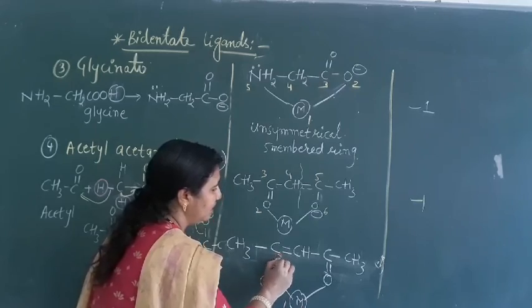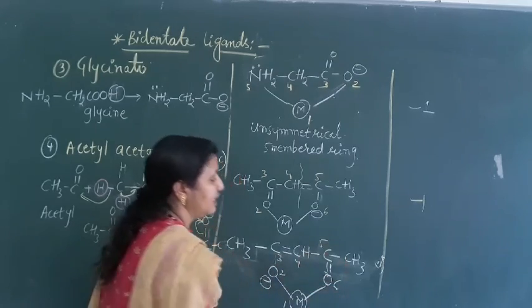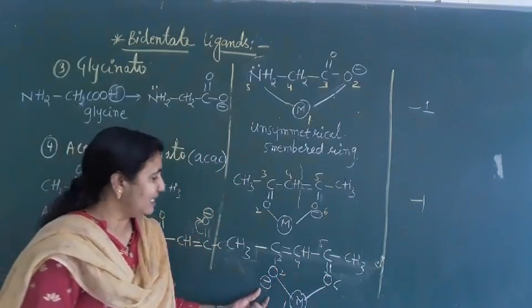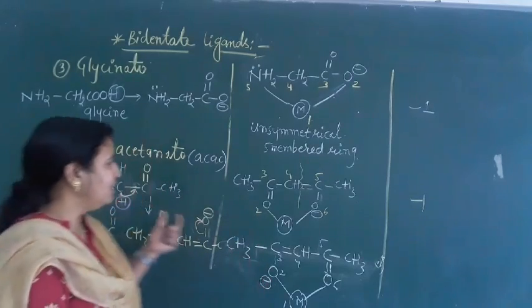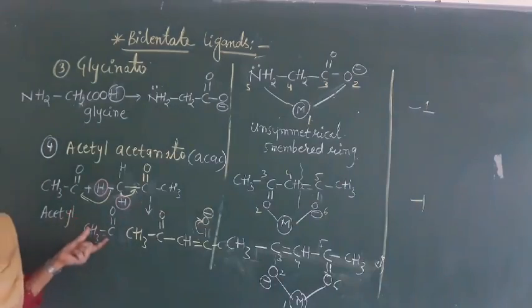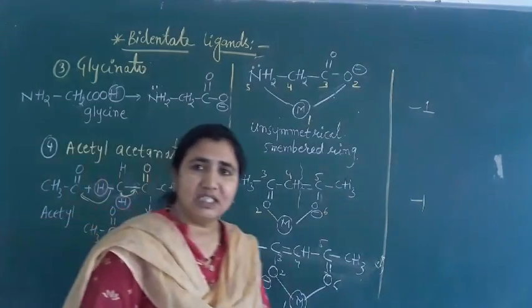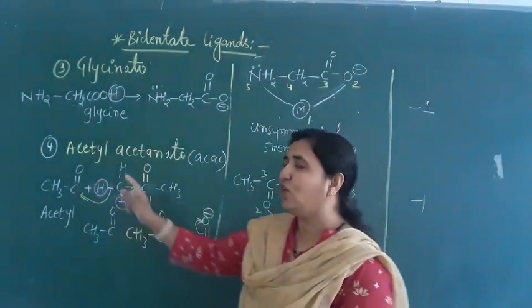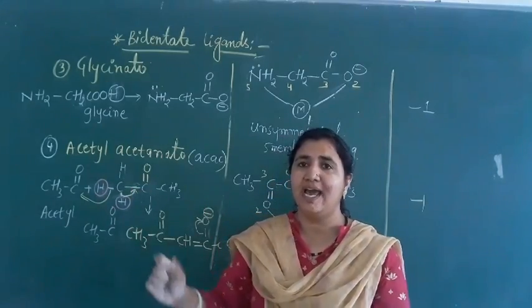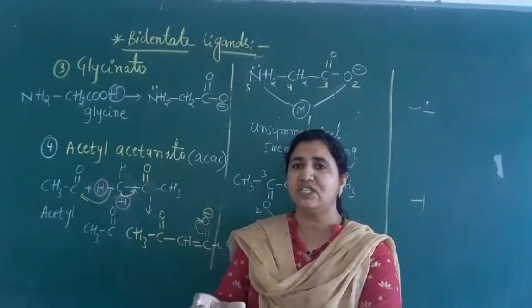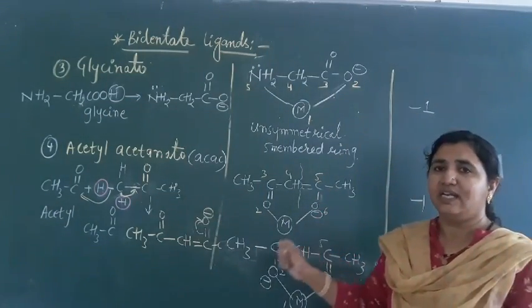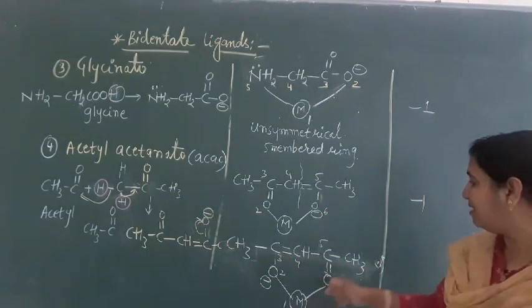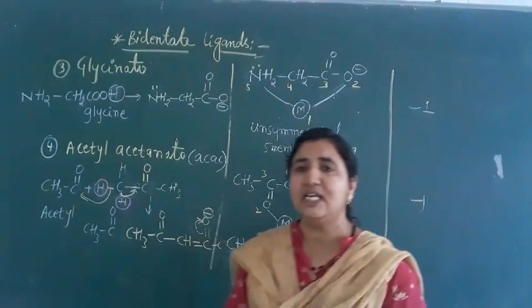1, 2, 3, 4, 5, 6. 6 member ring only, and the charge will be -1 only. The charge will be what? -1. So it is acetyl acetonato. What is this one? Acetyl acetonato. This CH3CO is the acetyl group, and acetone. Both you have to just add. We will get an acetyl acetonato ligand here. Okay, it is a 6 member ring and the charge is -1.